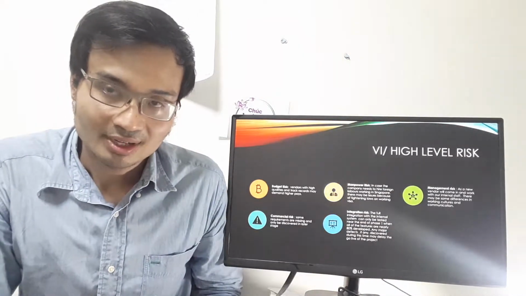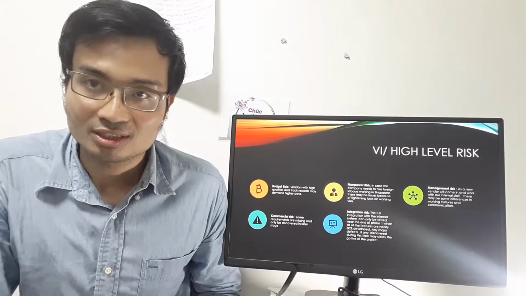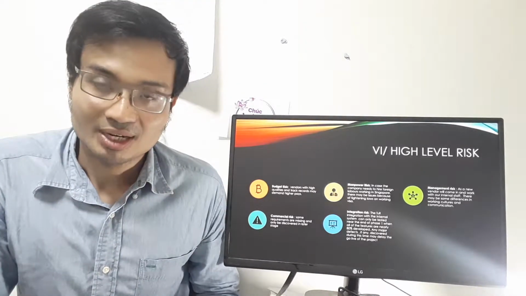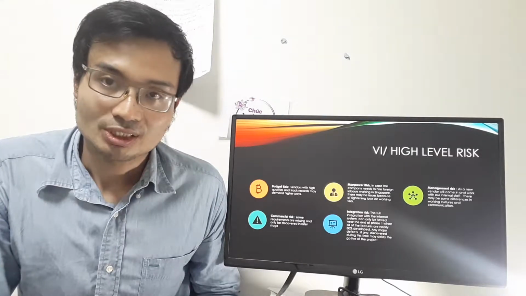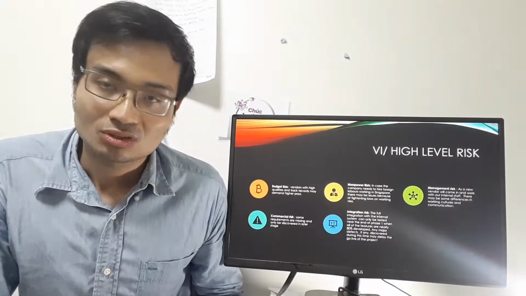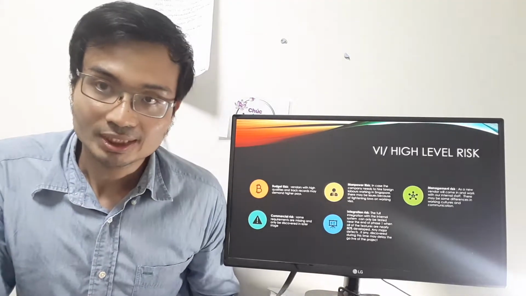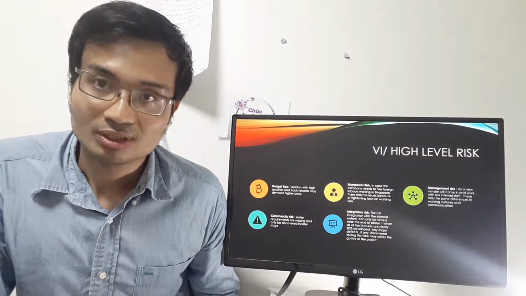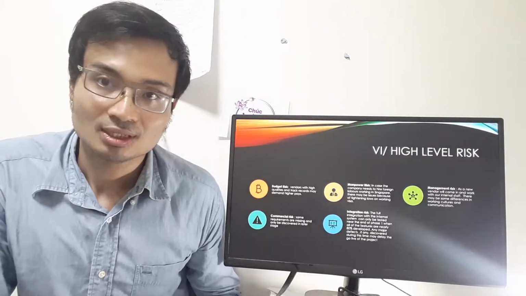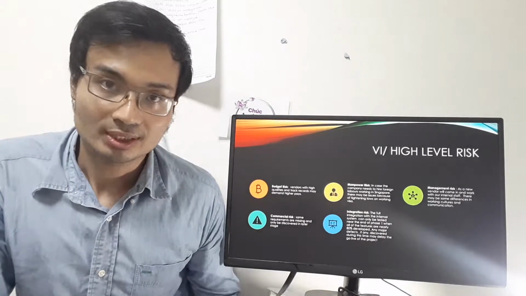So here are some of the high level risks. First is the budget risk, because a high quality vendor may demand higher compensation, so this will exceed our budget. And secondly is manpower risk. In case we need to hire foreign labor and bring them into Singapore, we may run into some visa issues, because the regulation to hire foreign labor is very strict now.